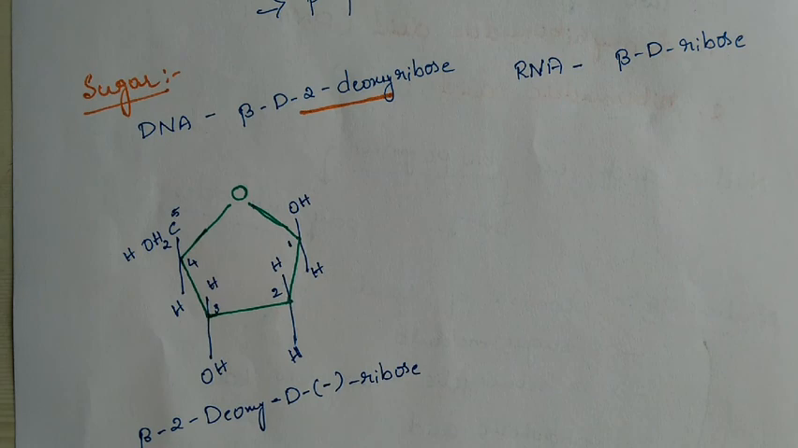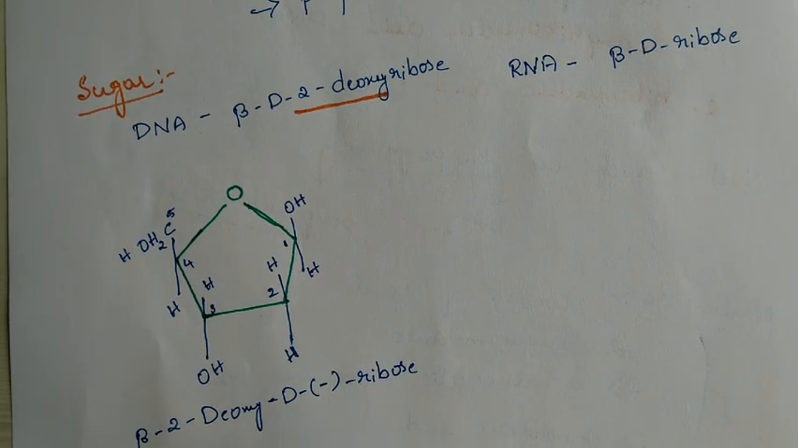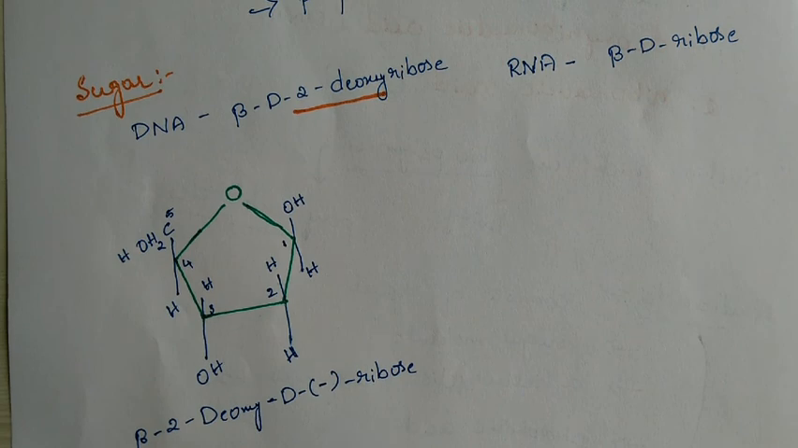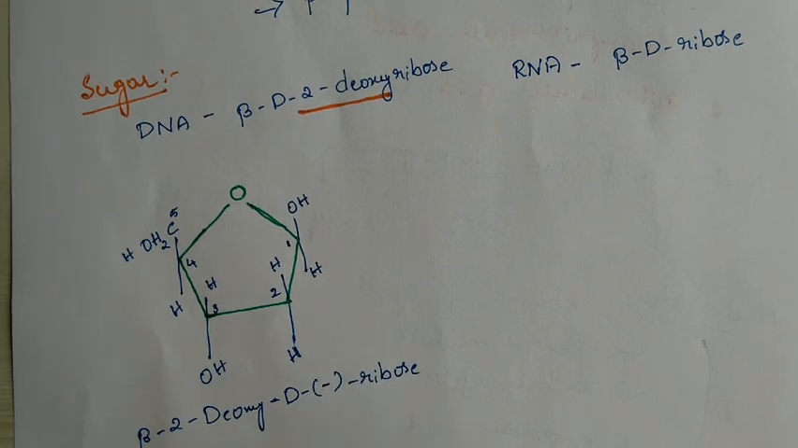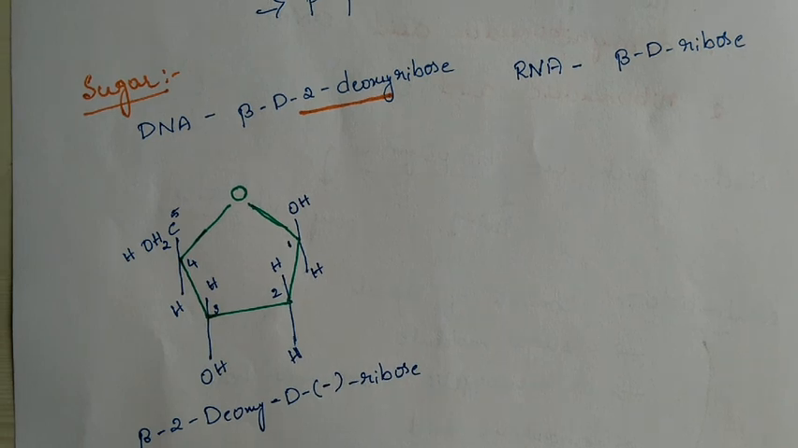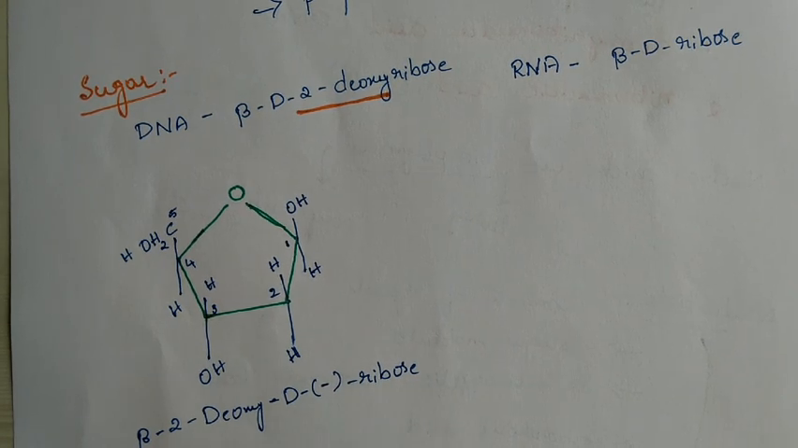What are L and D? We know that L and D stand for the last chiral carbon's OH group. The last chiral carbon, if OH is on the right side, then it is D. If OH is on the left side, then it is L. I hope it is clear. So this is first, second, third, fourth, fifth. This is what I have written for general purposes, for glucose or a general structure. So the last chiral carbon, not this carbon. Last chiral carbon, if the OH is on the right side, then it is D. If it is on the left side, then it is L.